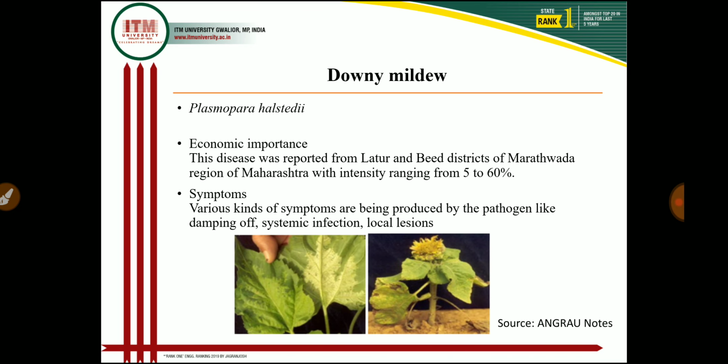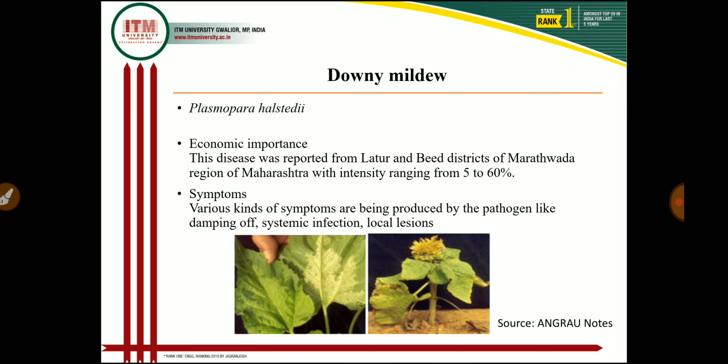So the first disease, downy mildew. Downy mildew is caused by Plasmopara halstedii. This is a lower fungus, and comes under Oomycota, that is Oomycetes. These diseases are mainly reported from Latur and Beed districts of the Marathwada region of Maharashtra. Disease intensity ranges from 5 to 60%.